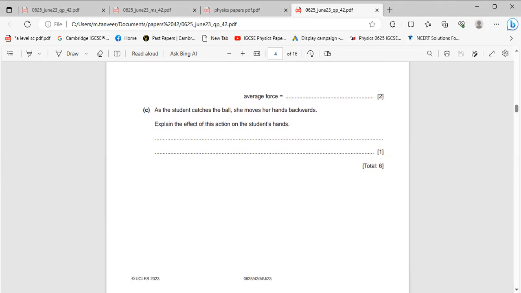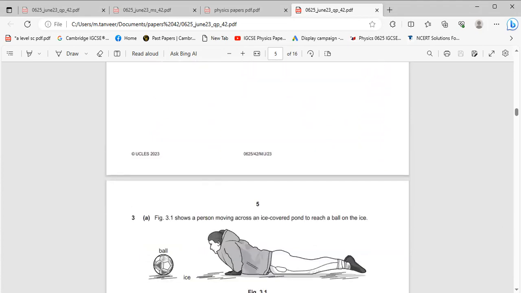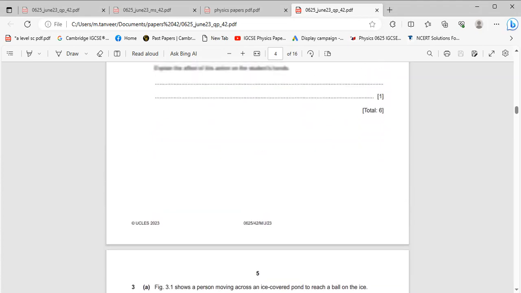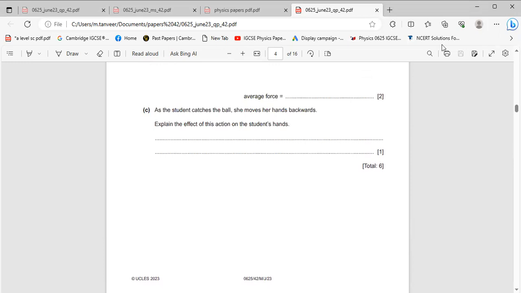Part C. As a student catches the ball, she moves her hand backward. Explain the effect of this action on the student's hand. When the ball is coming and the student wants to catch it, he moves his hand in the backward direction. Why is he moving his hand backward? You have to give the reason. When he moves his hand backward, the time for the ball to reach the hand increases.